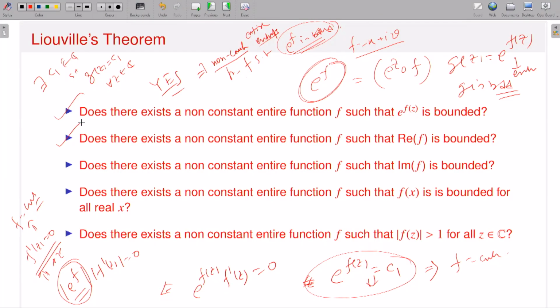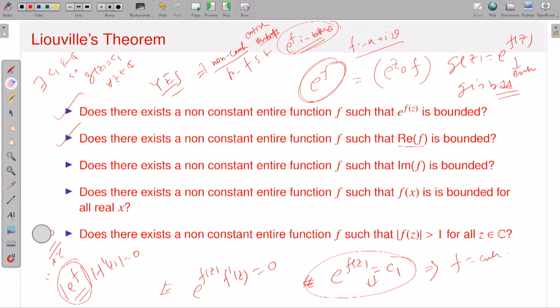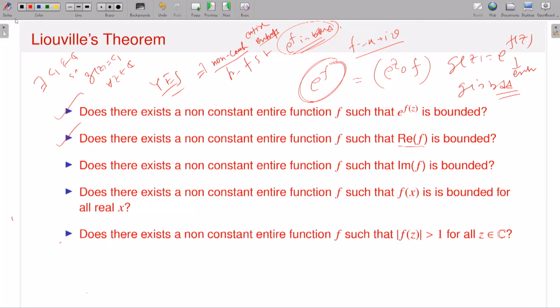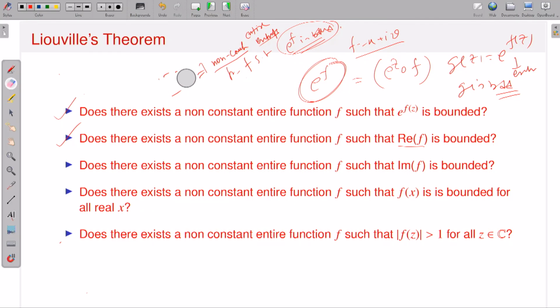Okay, what about the second one? Does there exist a non-constant entire function f such that the real part of f is bounded? That is another nice problem. How do you do that? Again, as I said, you go ahead with the method of contradiction. So what will be your assumption? Suppose I assume that there exists a non-constant entire function such that the real part of f is bounded. Then you have to try to give a contradiction.